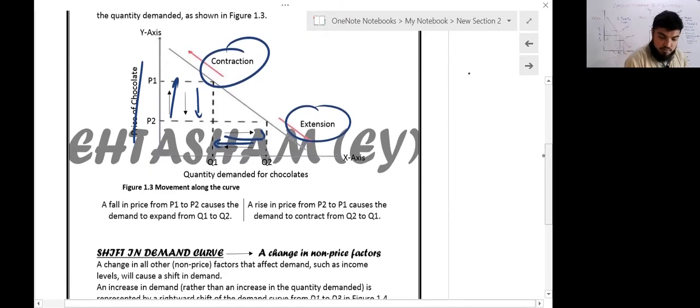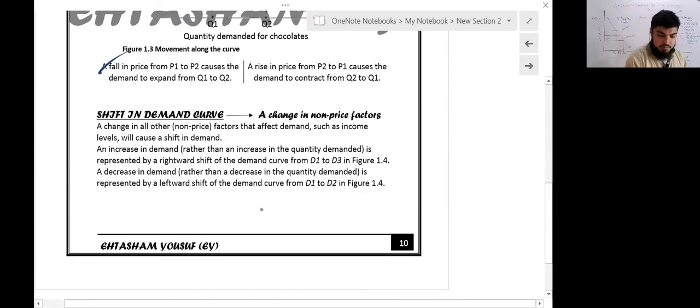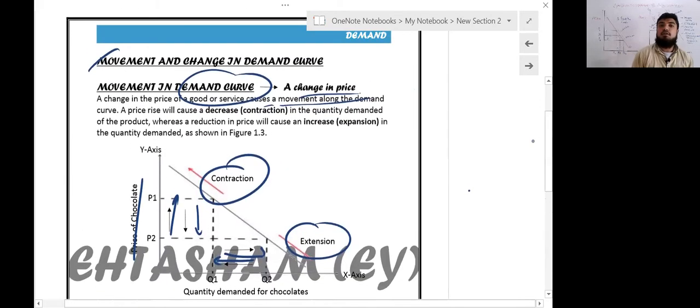Now moving towards the illustration of it, making it more clear. Shift in demand curve, a change in non-price factor. The thing we have discussed is a price factor, that if there is an increase or decrease in price, the quantity demanded for that product falls. But what if a factor other than price changes?